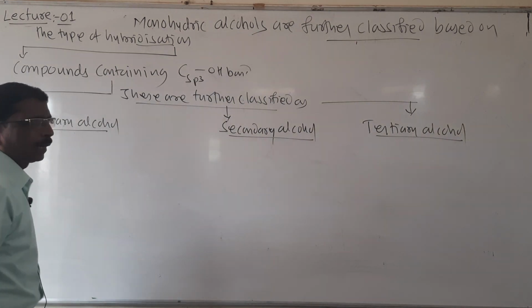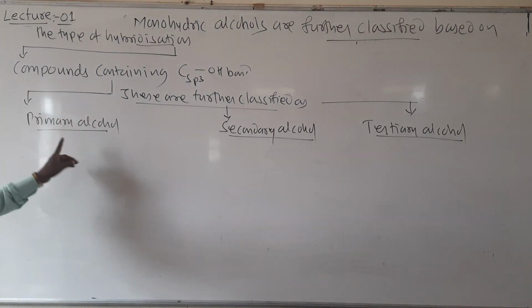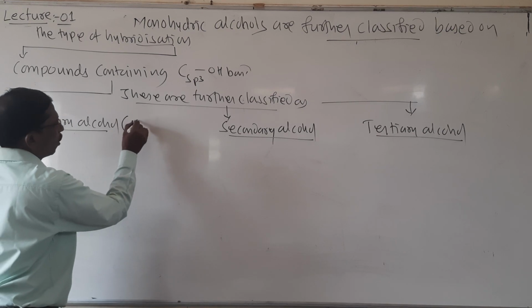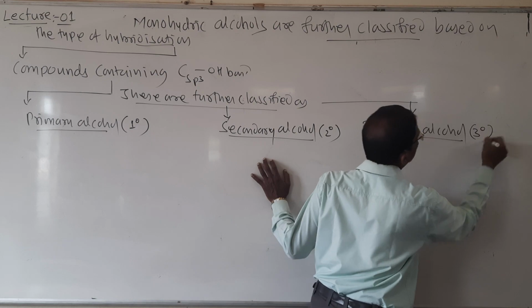Primary, secondary and tertiary alcohol. So these are further classified into primary alcohol. It is also denoted by 1 naught, 2 naught, 3 naught.